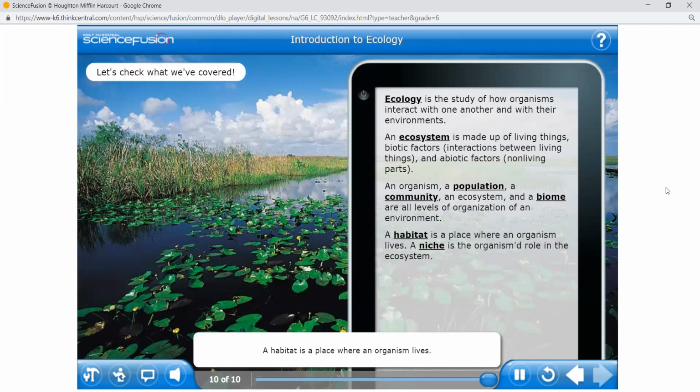A habitat is a place where an organism lives. A niche is the organism's role in the ecosystem. Now that you've finished this lesson, if you wish, you can go back and review any part of the lesson again.